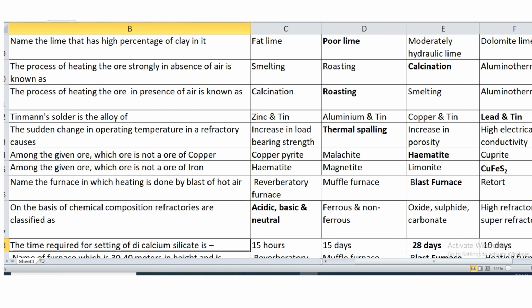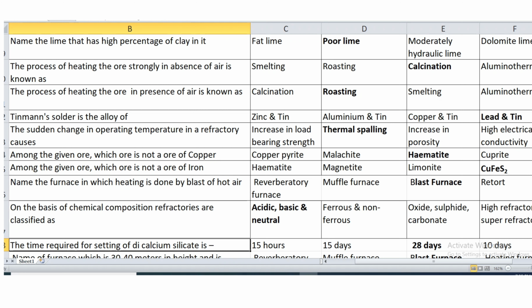Among the given ores, which ore is not an ore of copper? Hematite, it is not an ore of copper. The remaining three are the ores of copper. Hematite is an ore of iron. Among the given ores, which is not an ore of iron? Copper sulfide, or pyrite, it is an ore of copper, and these three are the ores of iron.